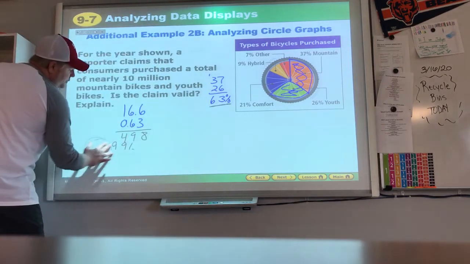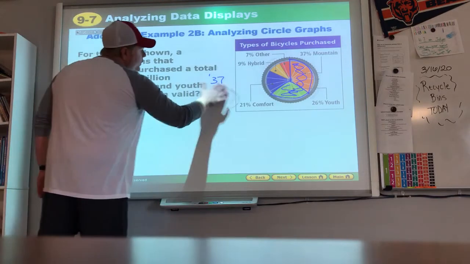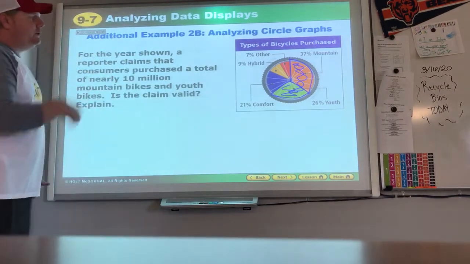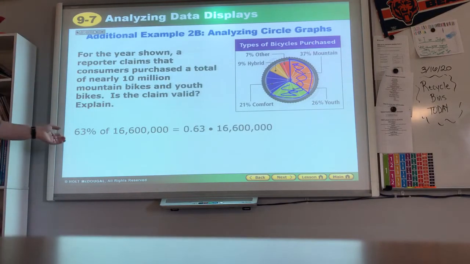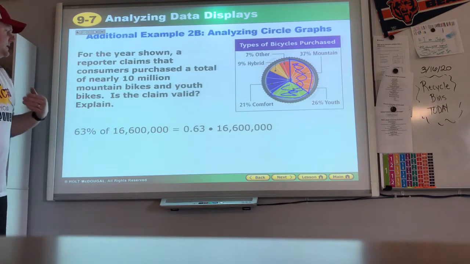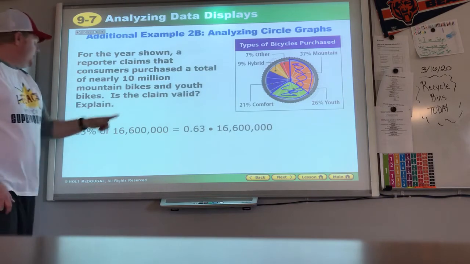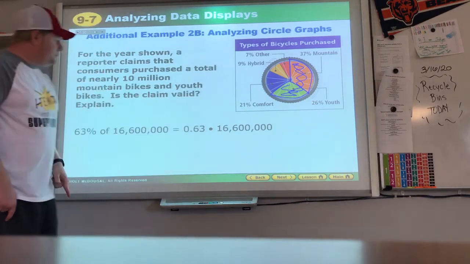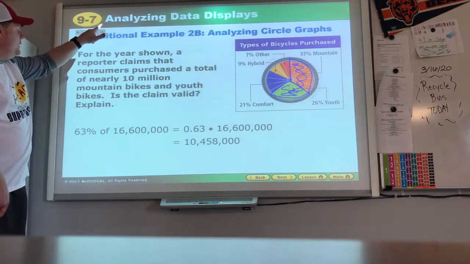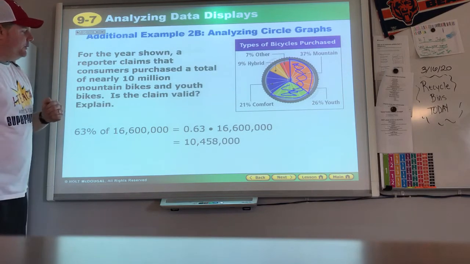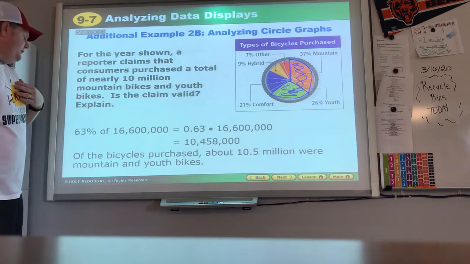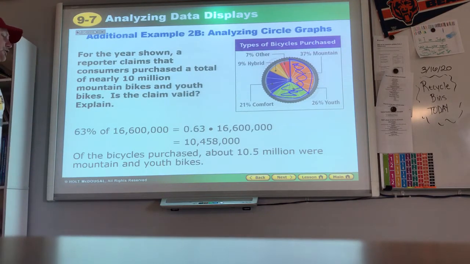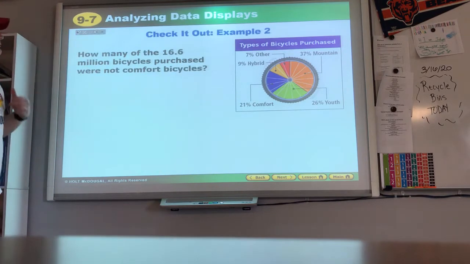So make sure we analyze it and realize, what do I have to do? Do I include one group? Do I include two groups? All right. 63% of 16.6 million, or 16,600,000. We change that percent into the decimal, just like I did. We do our math. 10,458,000. I believe that's what we got. And that's 10.5 million. So you could say, yes, this person's claim was good.